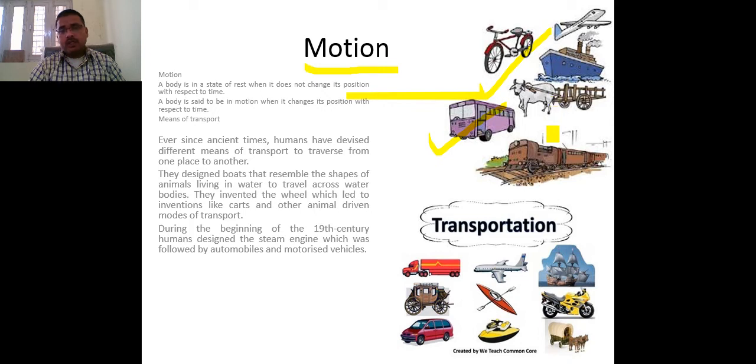Because all the resources required for living beings are not available at the same place. So to exchange those resources, to find and search for those resources, we have to move from one place to another place.